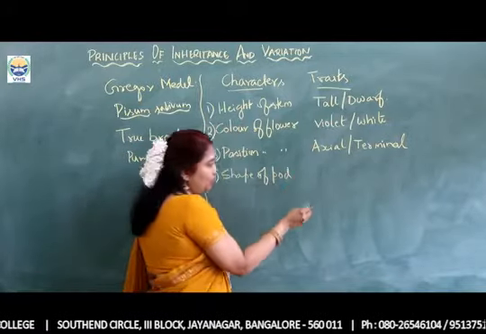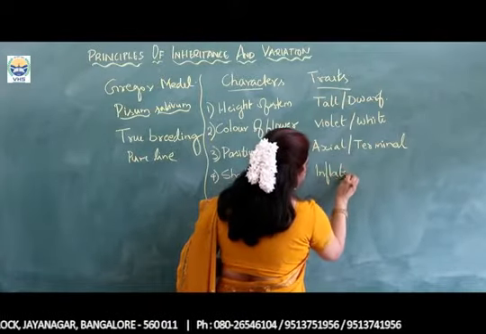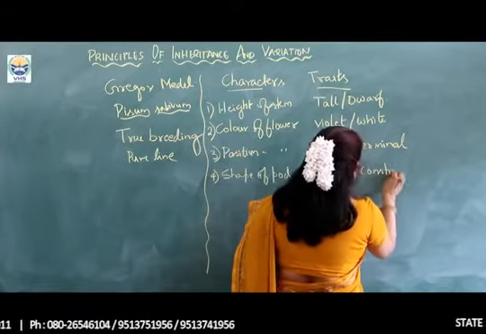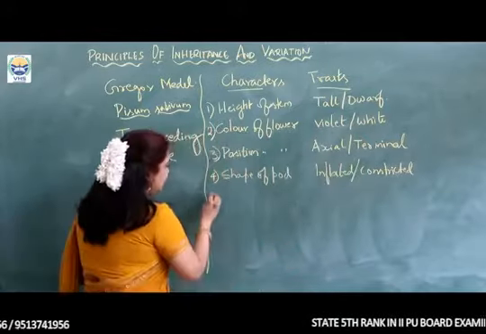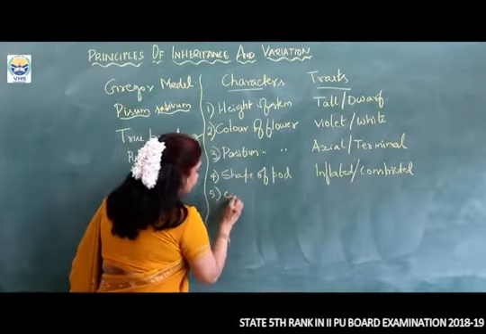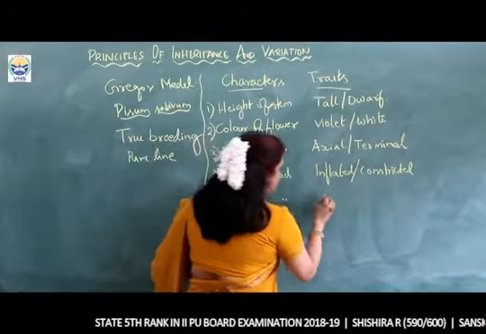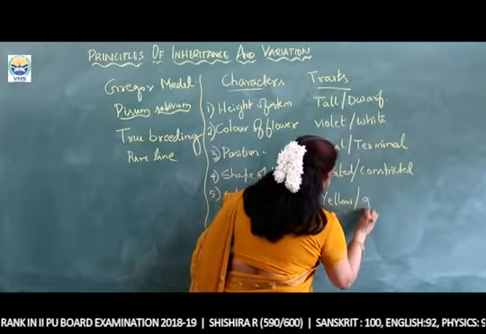Now the shape of the pod may either be inflated or it may be constricted. Okay. Next one is color of the pod. It may be yellow or green.